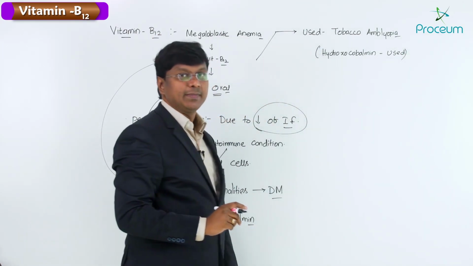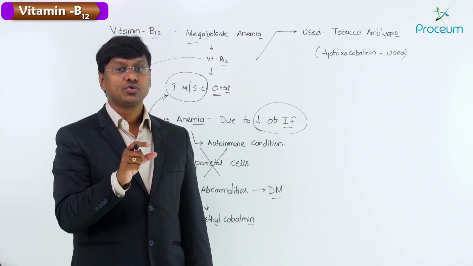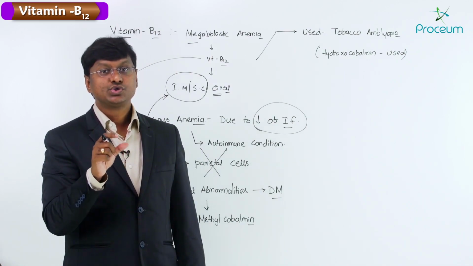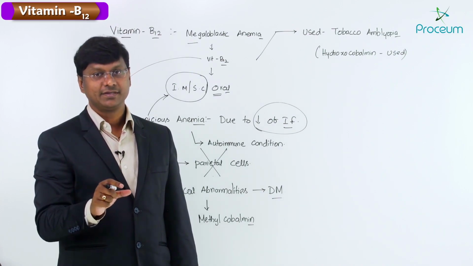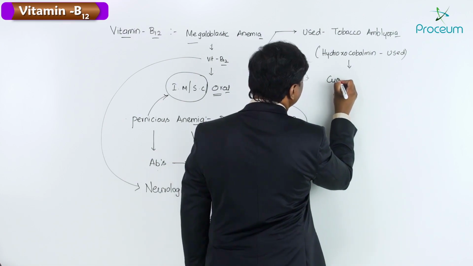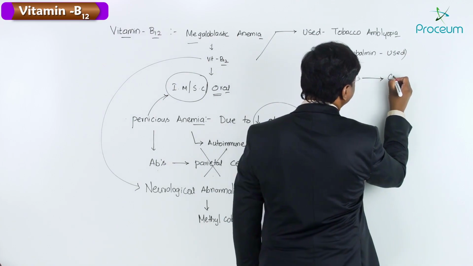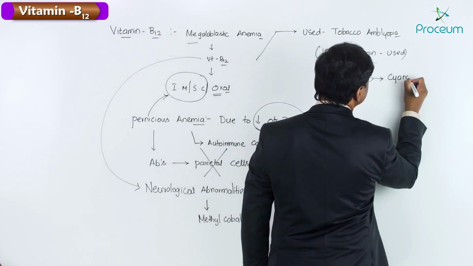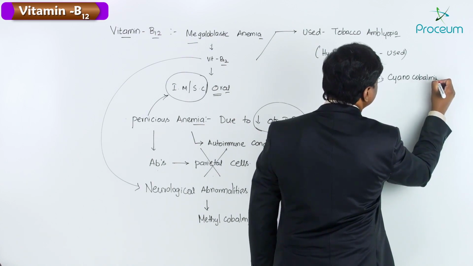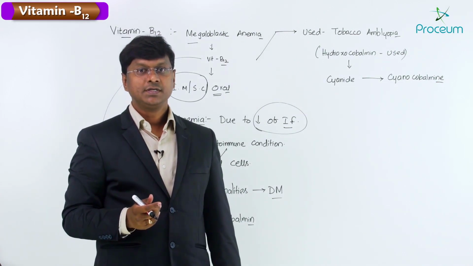This hydroxocobalamin combines with cyanide to form cyanocobalamin.